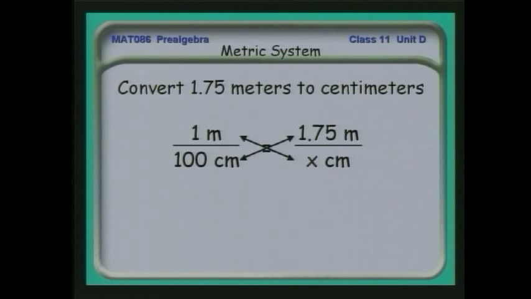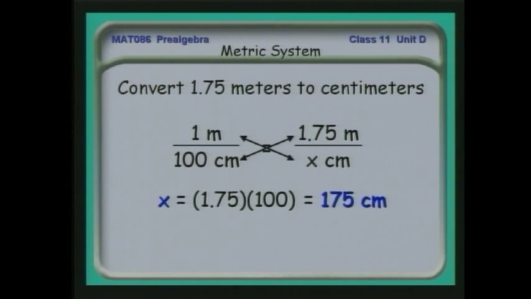Now we can cross-multiply as we did with the proportions in the last unit, and I get that x is 1.75 times 100, or 1.75 meters is equivalent to 175 centimeters. You see, it's very straightforward. If we use as one side of the proportion, one of the ratios, the definition of the conversion, 1 meter is equivalent to 100 centimeters, then on the other side, we can use the information we're given and then whatever unit we're actually looking for. Let's look at another example now.